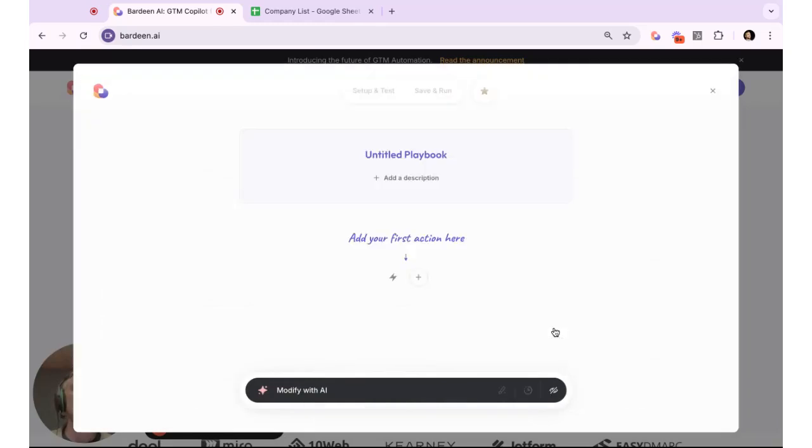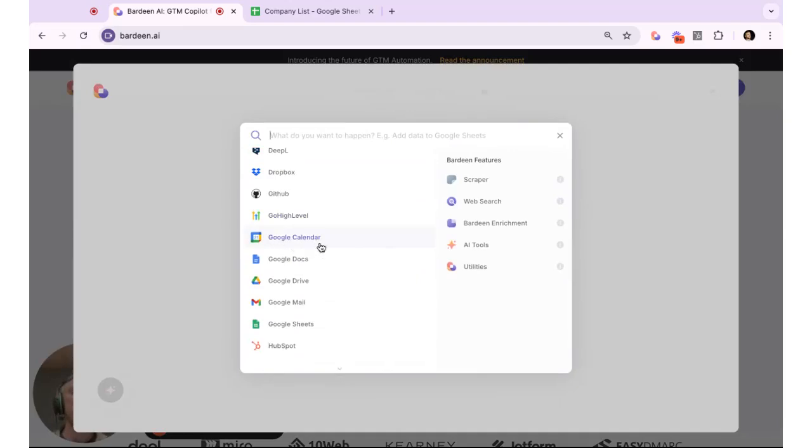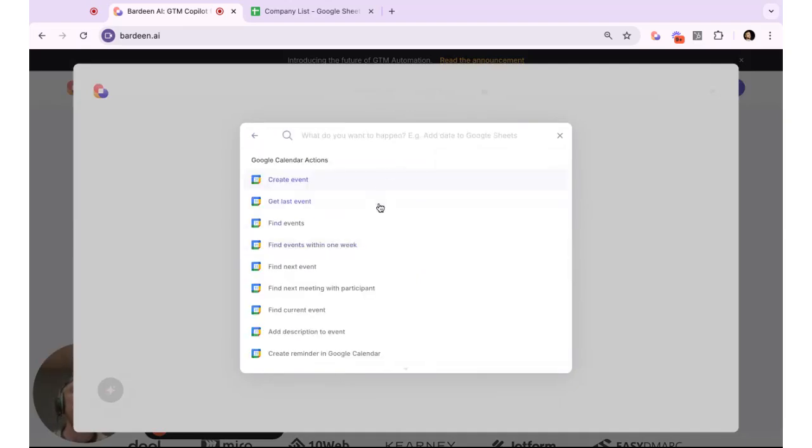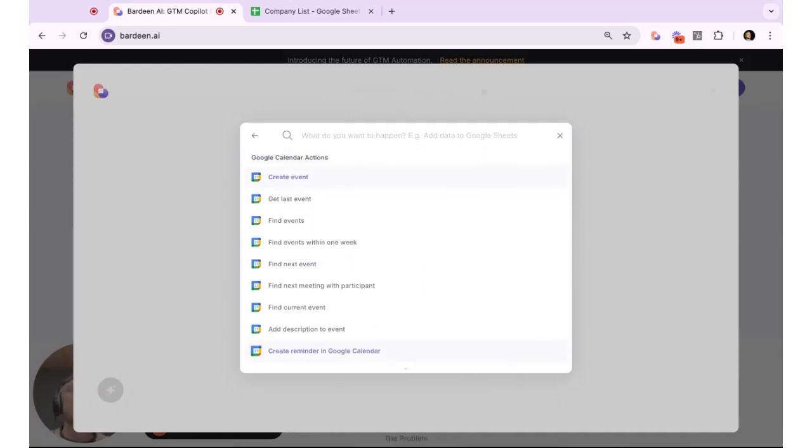Now we're going to back out of this for a second and make a new canvas. If we do something similar on our playbook and go down to Google Calendar, you can see all of our different enrichments and steps have changed, because these are all automations meant to be included inside of a human playbook, something that's triggered by a human.